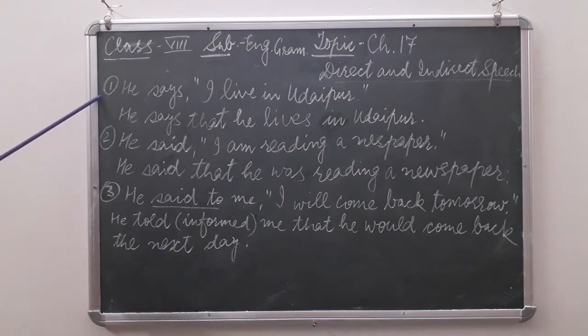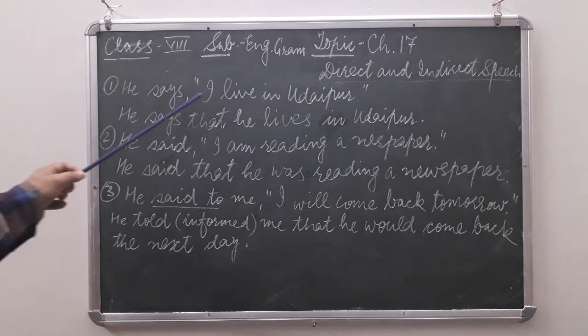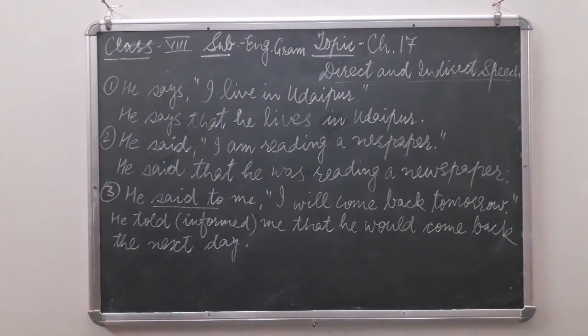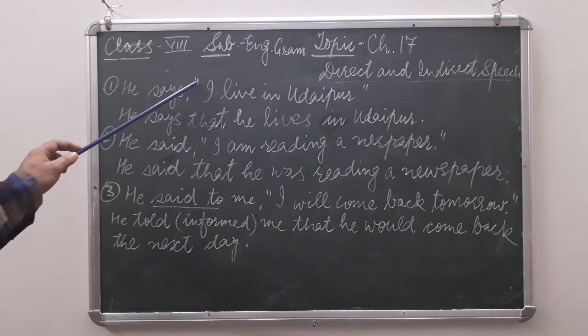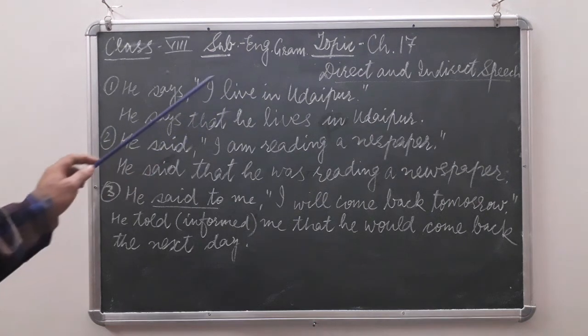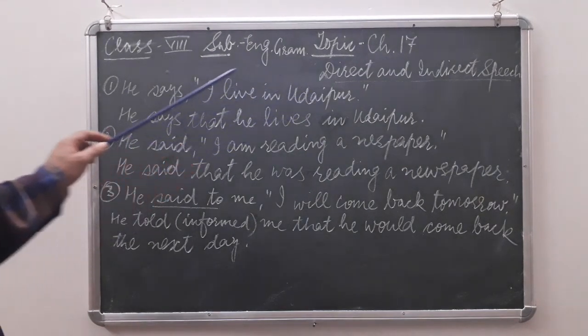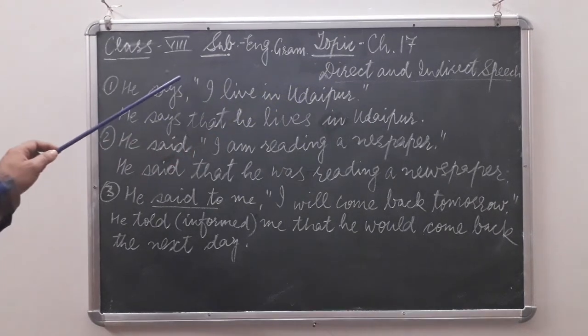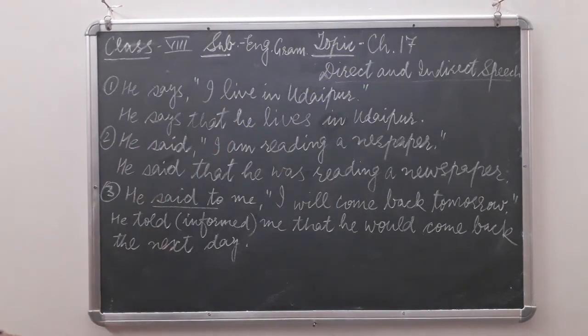Sentence number 1. He says, "I live in Udaipur." In this sentence you can see here, after "he says" we have used a comma, and after that the words "I live in Udaipur" have been written in double inverted commas.